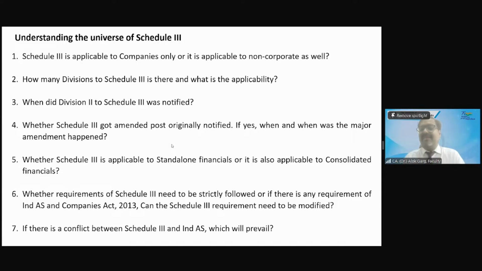Friends, the right answer is that when there is a conflict between Schedule 3 and Ind AS, Ind AS will prevail. Schedule 3 says that whatever requirement I have given is the minimum requirement, not the maximum requirement. If there is any other requirement relating to Ind AS, then of course you need to comply with it. Whenever there is a conflict, Ind AS will always prevail.